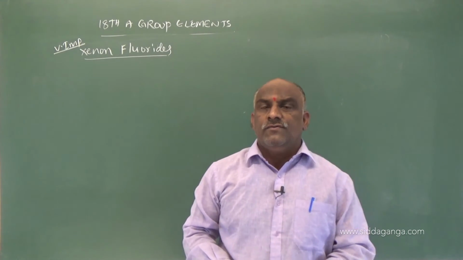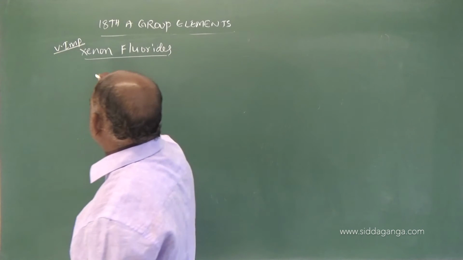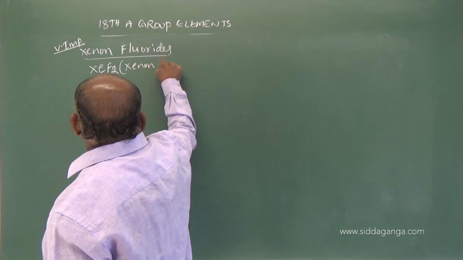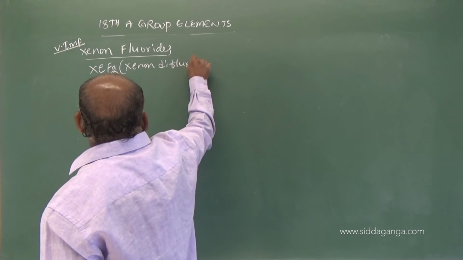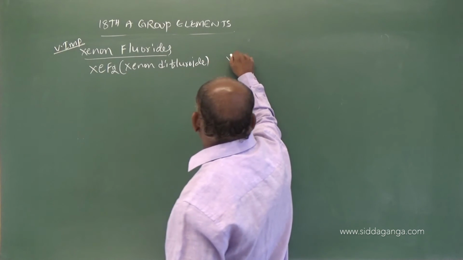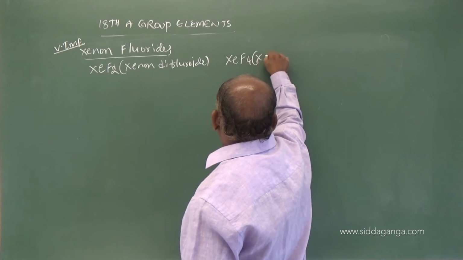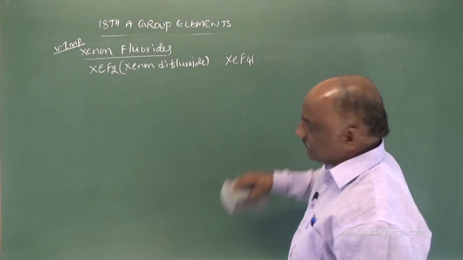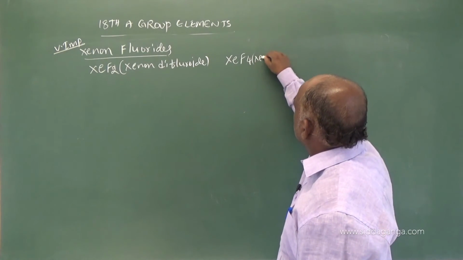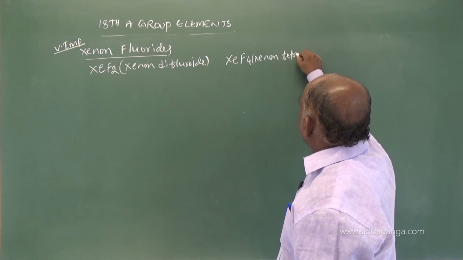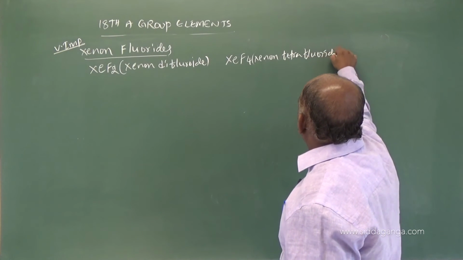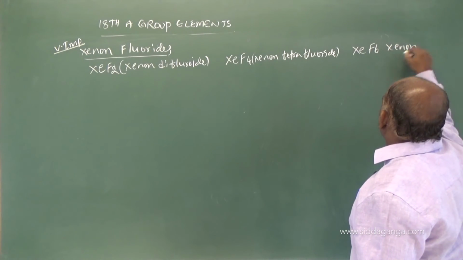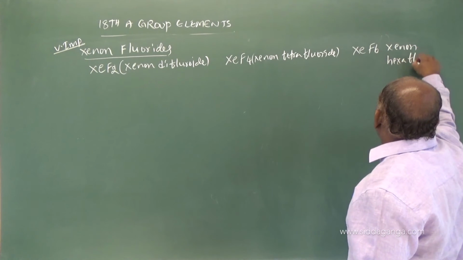Xenon forms 3 types of fluorides: XeF2, xenon difluoride; XeF4, xenon tetrafluoride; and XeF6, xenon hexafluoride.